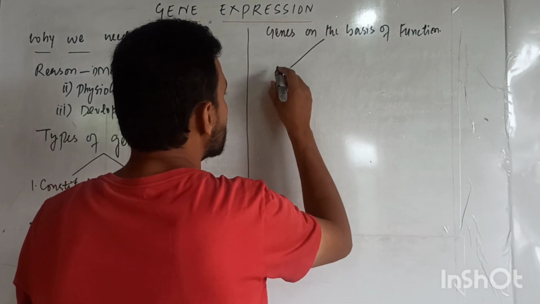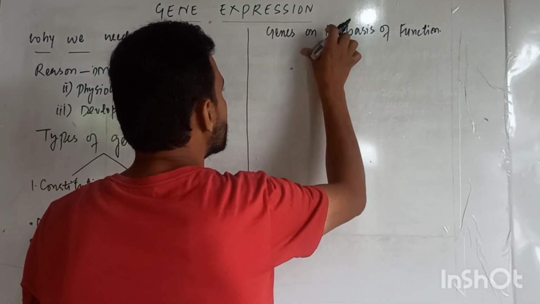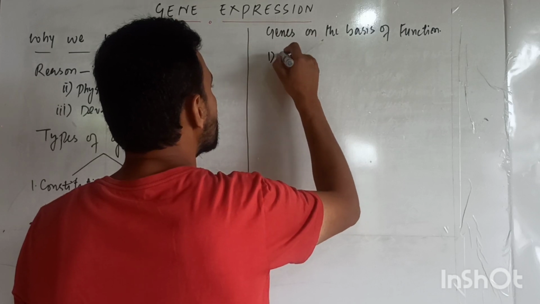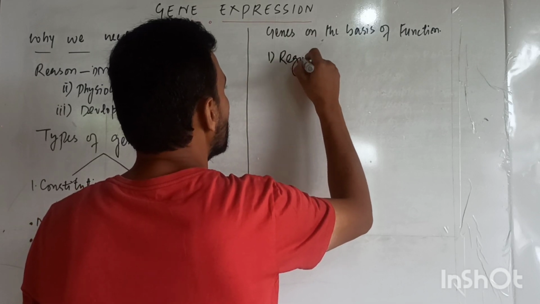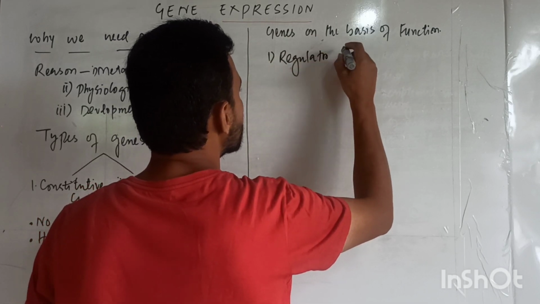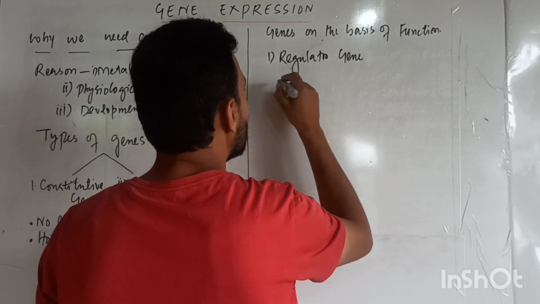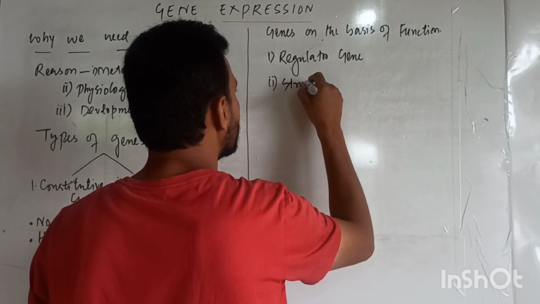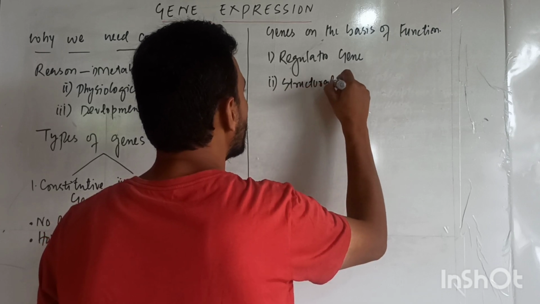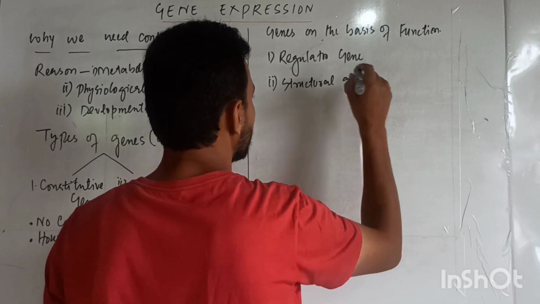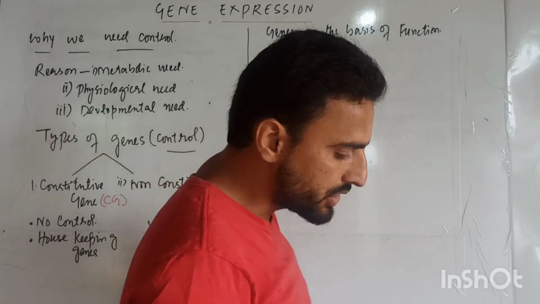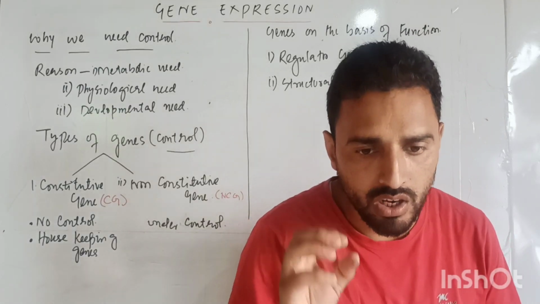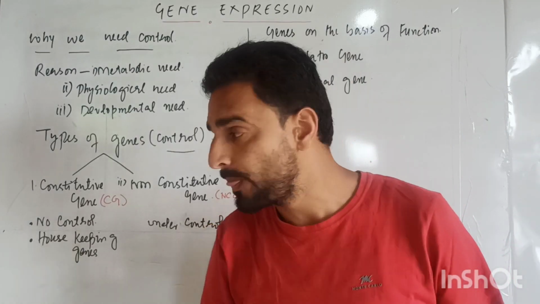Number one gene is known as regulator gene, and number two gene is known as structural gene. These are the two types of genes, regulatory gene and structural gene.